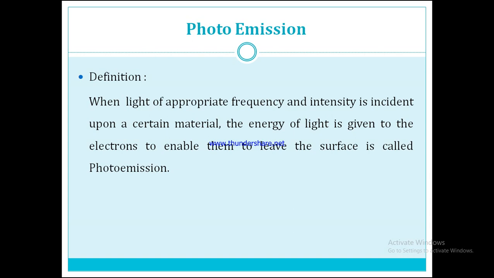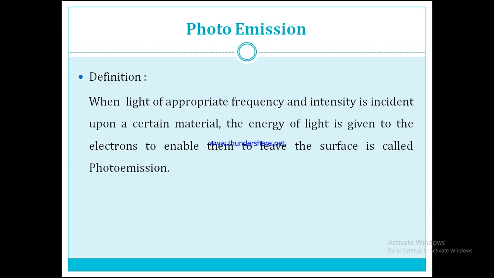The next one is that the velocity of emitted electrons does not depend upon the intensity of light. The maximum velocity of photoelectrons increases as we increase the frequency or decrease the wavelength of incident light.